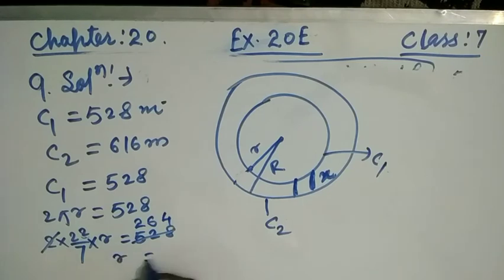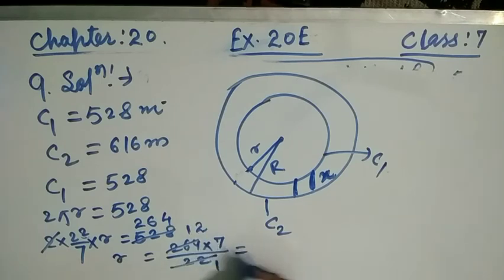So r is equal to 264 multiplied by 7, cross multiplication, divided by 22. Then 22 times 12 is 264, so r is equal to 12 multiplied by 7, which is 84 meters. We get the small r.